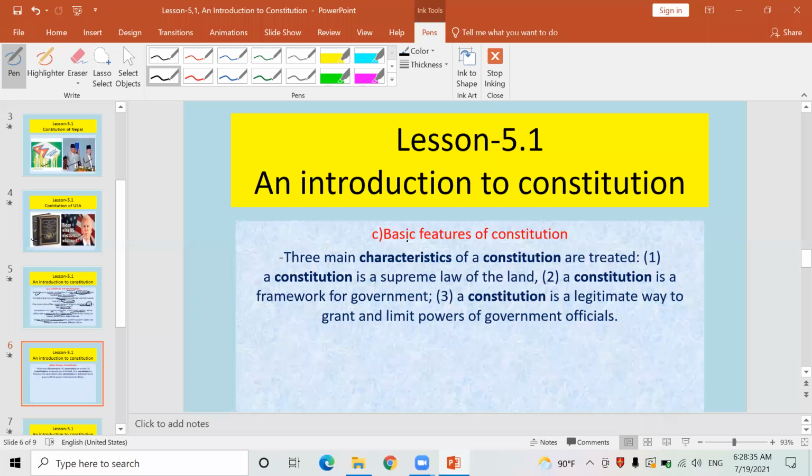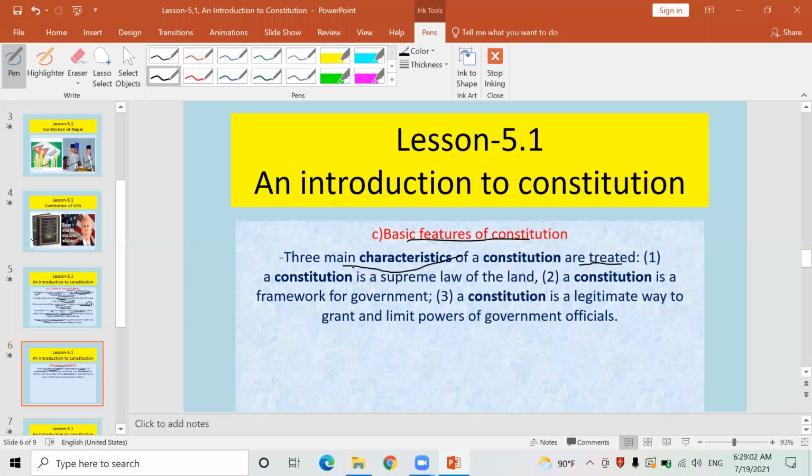Look here, basic features of the Constitution. Now, what are the basic features of the Constitution? संविधानका आधारभूत विशेषताहरू के हुन् त, हैन? संविधानका आधारभूत विशेषताहरू. Basic features of the Constitution go like this. Look here, three main characteristics of the Constitution are as follows. What are the three main characteristics of the Constitution?